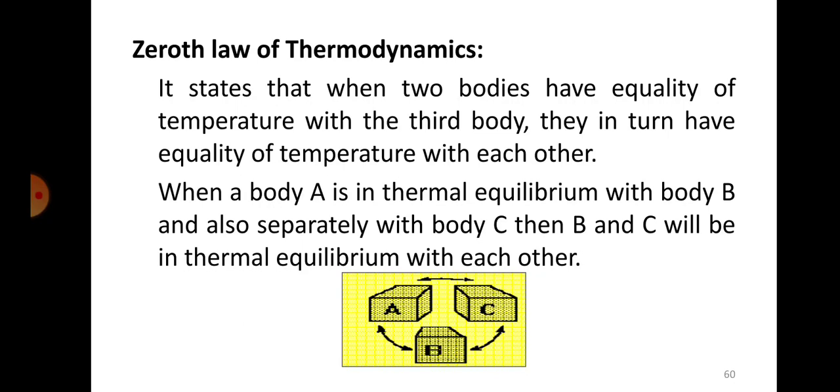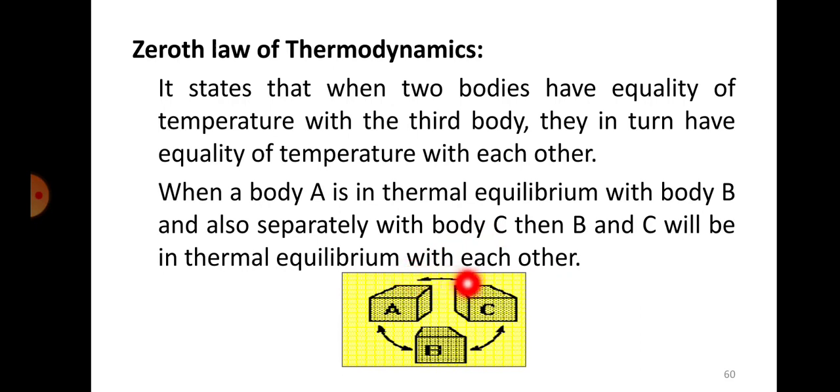Okay. So what does it say? Why is it so fundamental? It states that when two bodies have equality of temperature with a third body, they in turn have equality of temperature with each other. Or when a body A is in thermal equilibrium with body B and also separately with body C, then B and C also will be in thermal equilibrium with each other. As per the sketch here, it's very simple to understand.